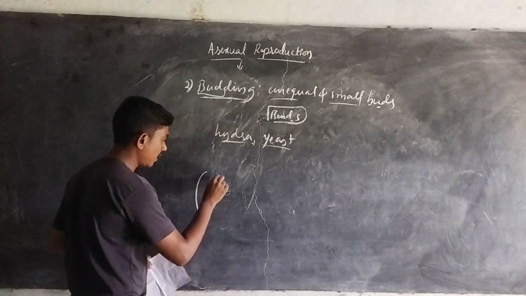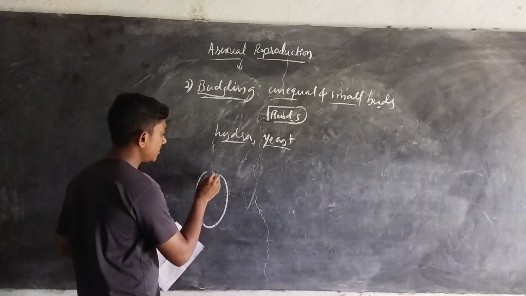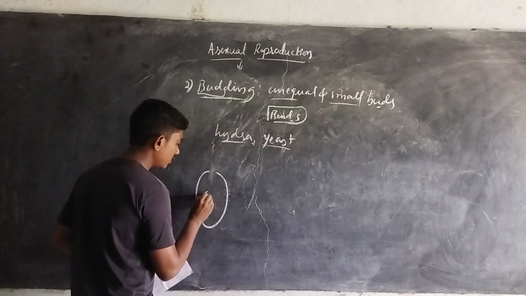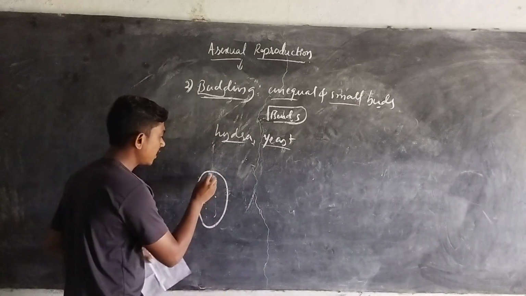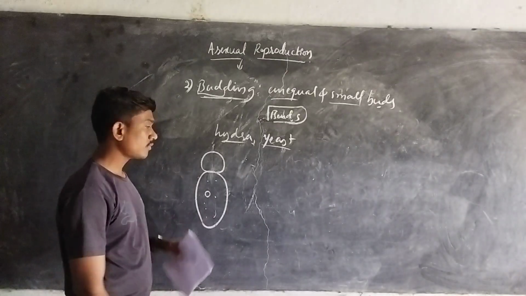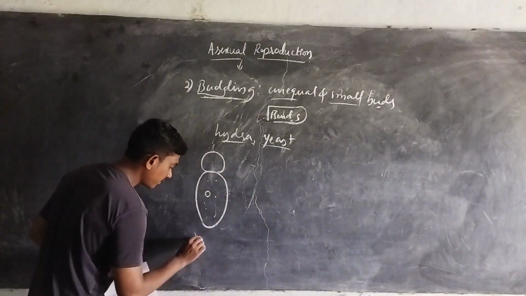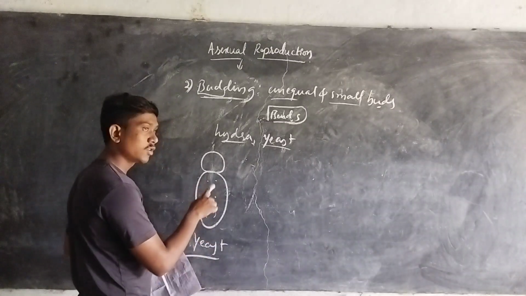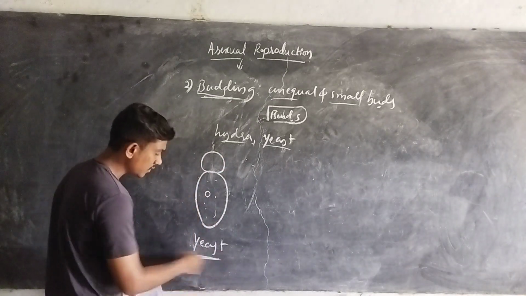So what happens if the parental body, the yeast, has a nucleus and other cellular organelles? This is the complete parental body. This parental body will form a small bud, as on the body of the hydra. For example, let us first talk about yeast. Within the yeast, a small bud forms on the surface of the body of the yeast.